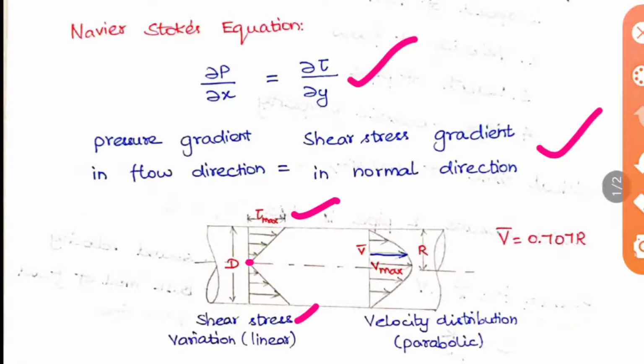When you come to the velocity, it varies in a parabolic way, and it is maximum at the center and 0 at the ends, that is at the contact. This is very important. The V bar is the mean velocity. The mean velocity will be half of the maximum velocity. We know that maximum velocity is at the center, no? The mean velocity will be at 0.707 r from the middle, where r is the radius. So from here, 0.707 r, it will be somewhere here. At that point it will be V bar, that is the mean velocity. These are all important points in this study.